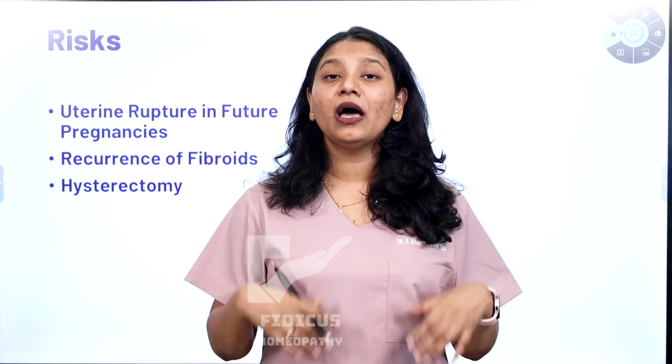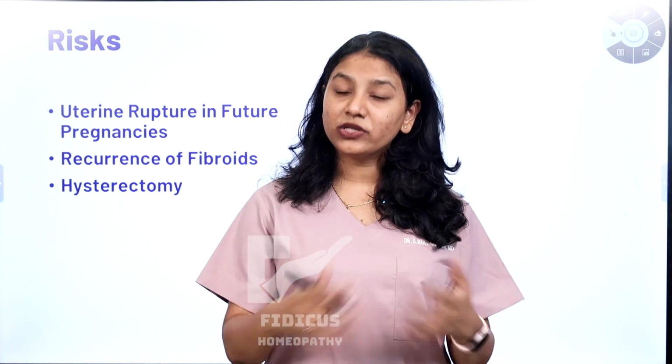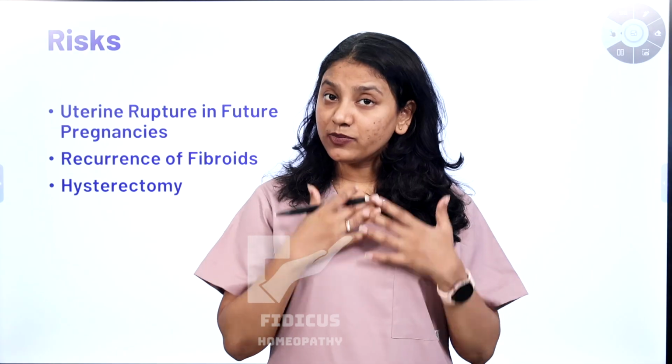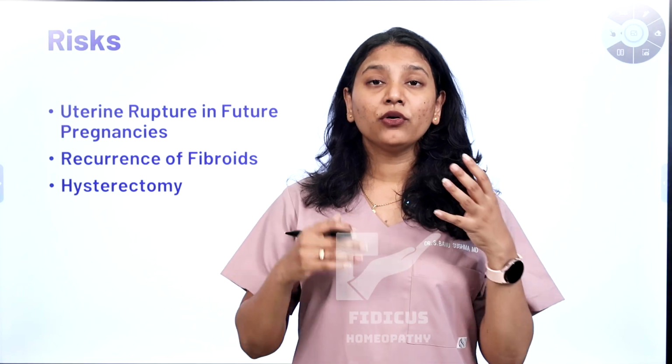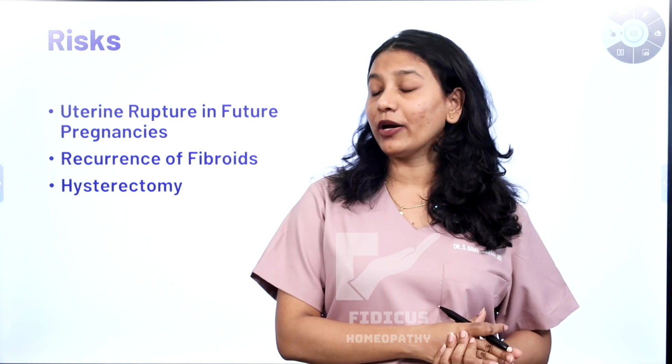And if it is not healing properly, or even after healing, if it is a weak wall and you're getting pregnant, the uterus will expand and it can tear apart, and that tearing can cause fluid to release inside the body. It can cause peritonitis, it can cause severe septicemia conditions. That is also a strong risk factor for this myomectomy.